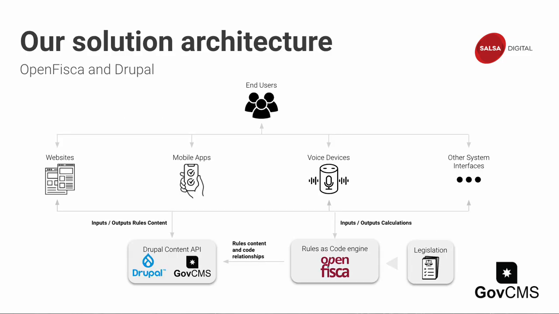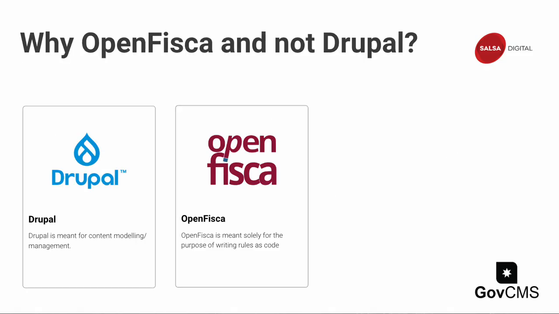Looking at this diagram, you can see that we start with legislation on the bottom right, which then gets coded into OpenFisca. From there, the OpenFisca API integrates with Drupal and GovCMS. We cover the Drupal part of this solution in our fifth and final video. Users interact with the rules via different user experiences, such as websites, mobile apps, and voice devices.